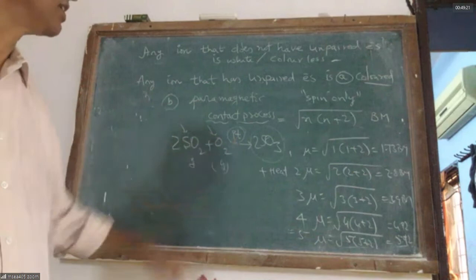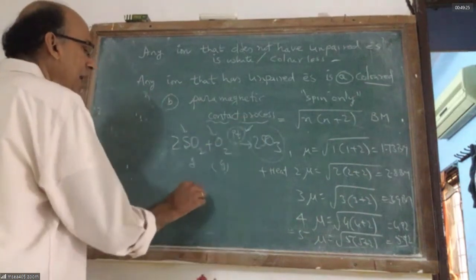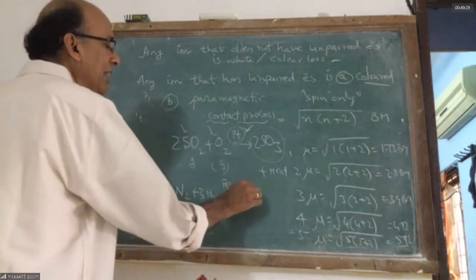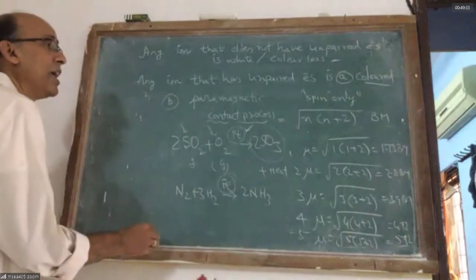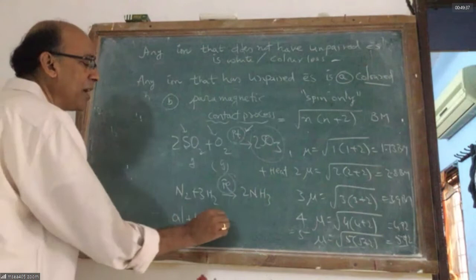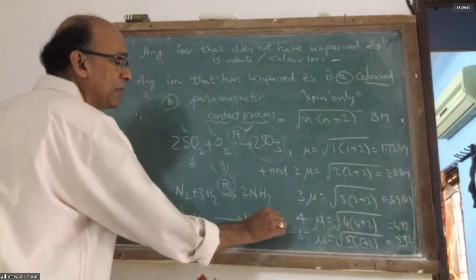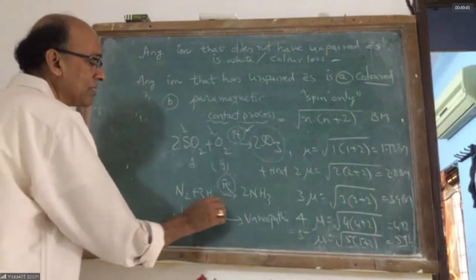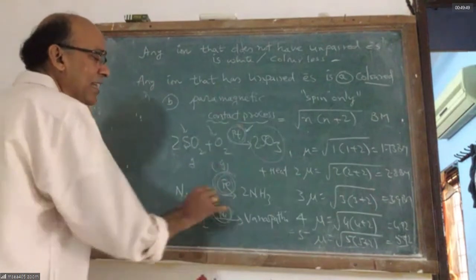The question: why does platinum act as a catalyst? In the Haber process, you are using iron as a catalyst. Why does iron act as a catalyst? In hardening of oils to make vanaspati, which is a vegetable ghee, nickel is a catalyst. The question is, why are the d block elements acting as catalysts?